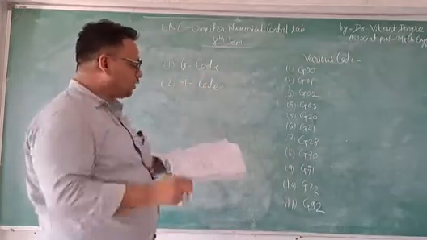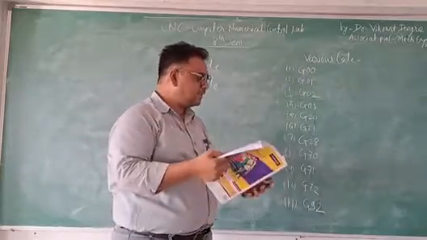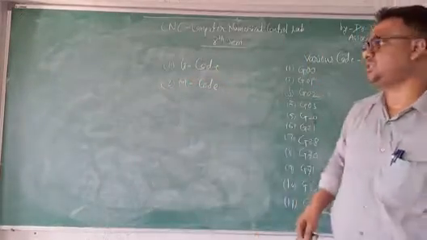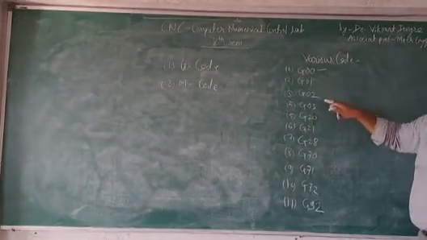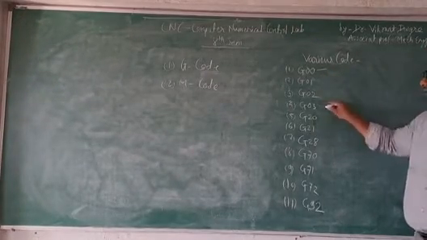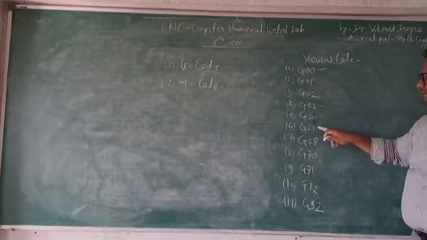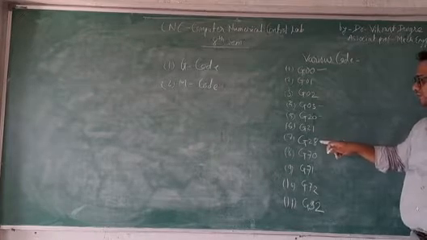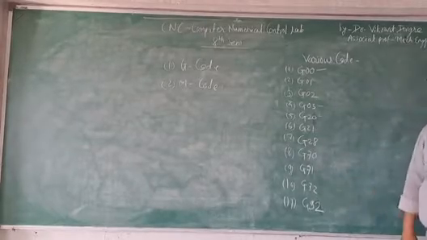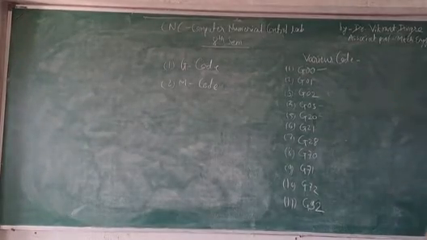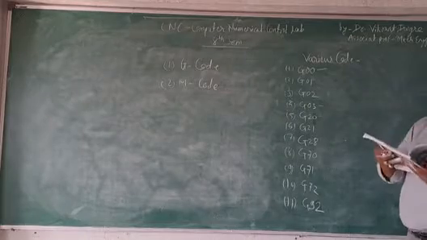In the G code, the first one is G00. I am writing here G00, G01, G02, G03, and next G20, G21, G28, G70, G71, G72, G92. These are the various codes used for the CNC machine.